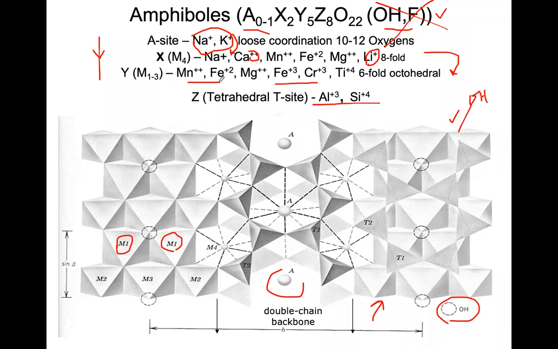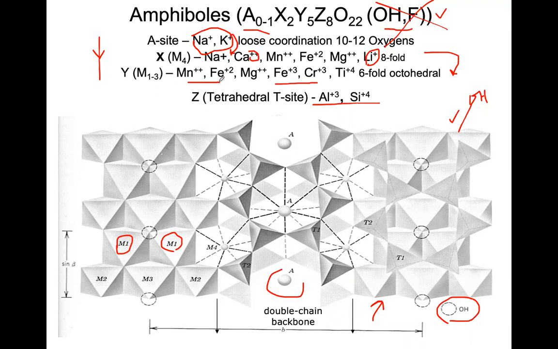But not all divalent cations will fit into this structure, because it depends on the ionic radius and valency. So the ionic radius to valency ratio is also important, right? It depends on different cations. So whether it fits or not will be determined by this ratio, that means the cationic valency and also the ionic radius of the cation.